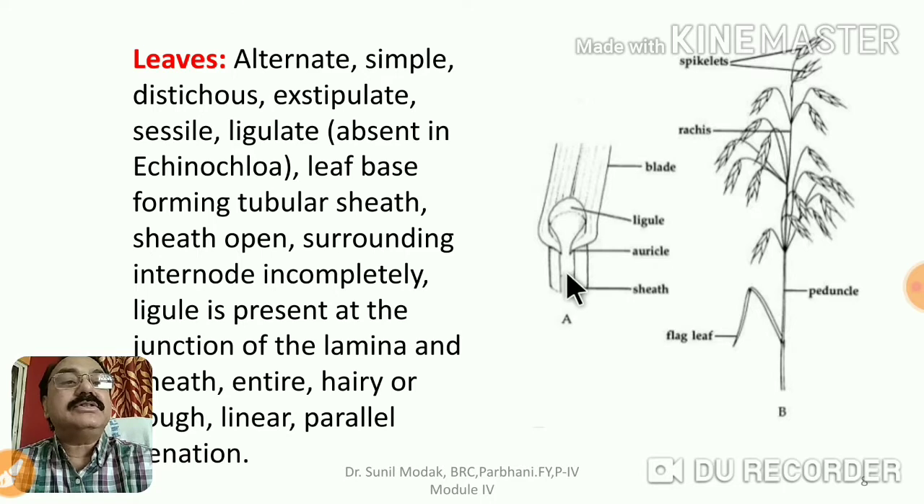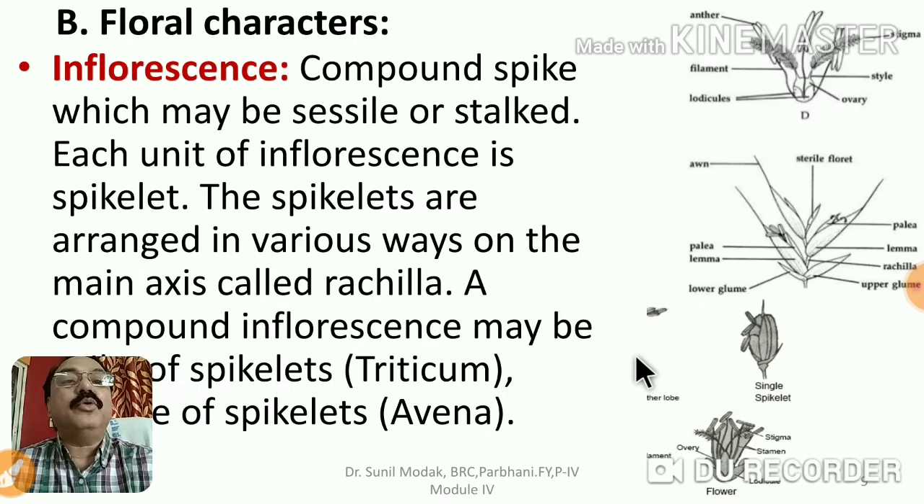Sheath is open. It does encircle about 95% of the part, but sometimes somewhere it is open. It is surrounding the internode completely. Ligule is present at the junction of the lamina and the sheath. The leaf is said to be entire, hairy, rough, linear, growing long. The lamina margins are entire, and it has a very prominent midrib, and all the venations run parallel to the midrib, and therefore it's called parallel venation. So the leaf is very typical in the grass family, the Poaceae.